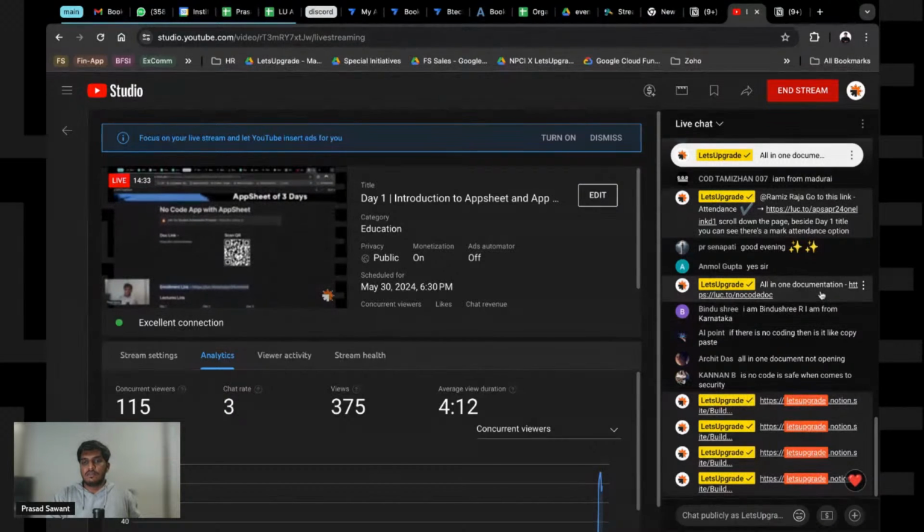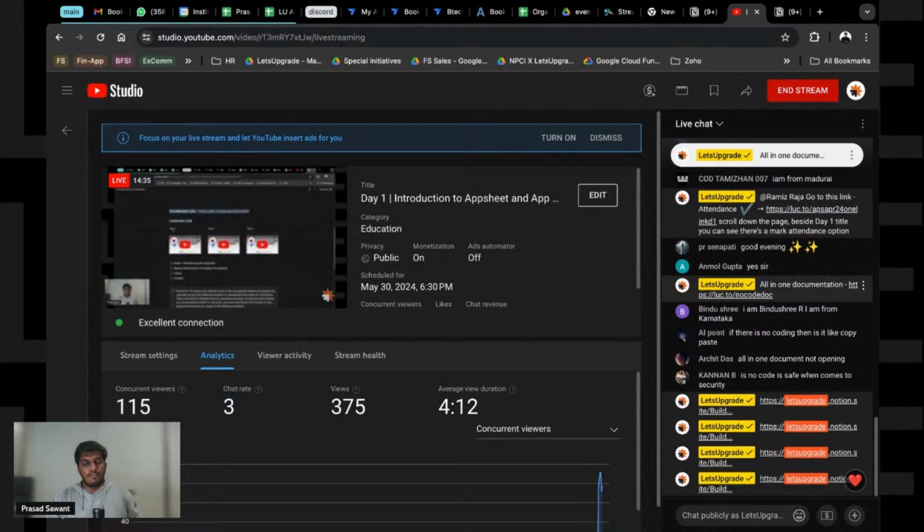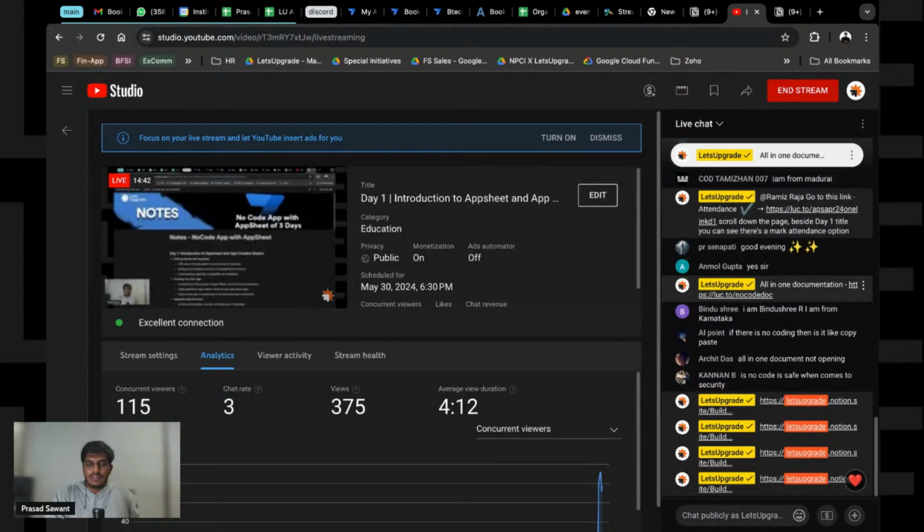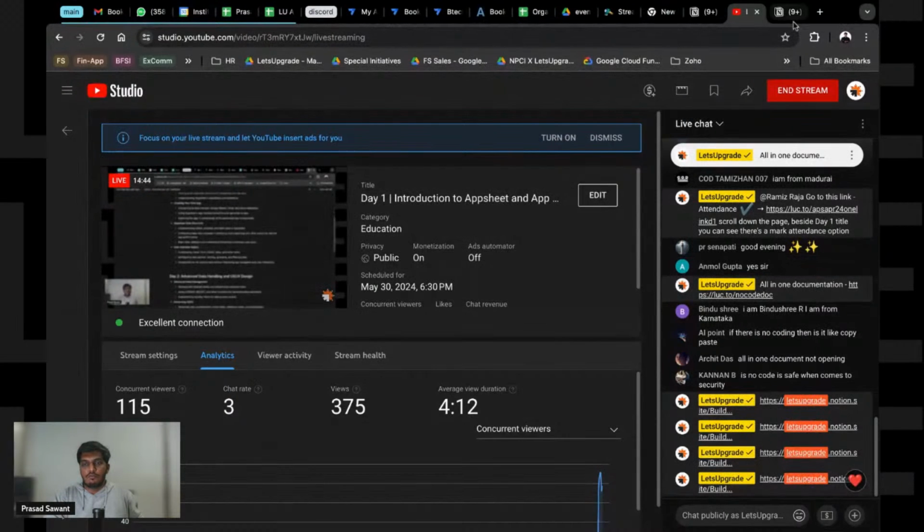This is one of the platforms. Again, there are multiple platforms. There is Bubble, there is Webflow, there is Flutterflow, and a lot of people, Wix is also there, which lets you create a website. Google Sites is one of those things. So it depends on the use case of what you want to build.